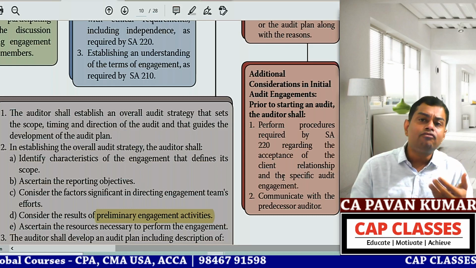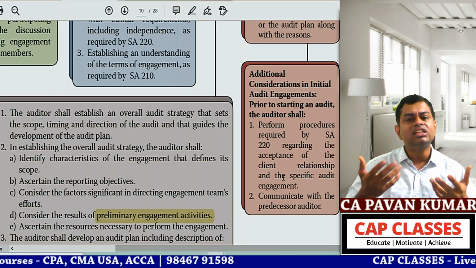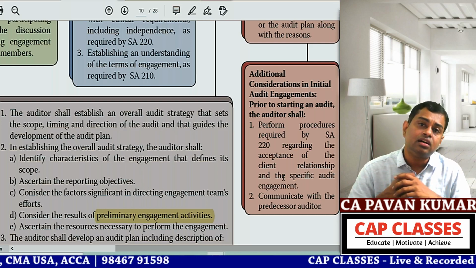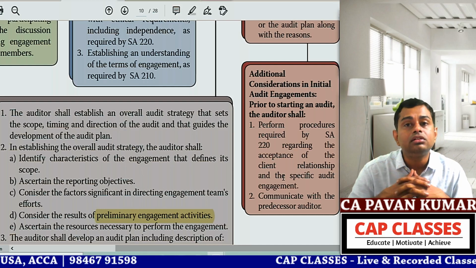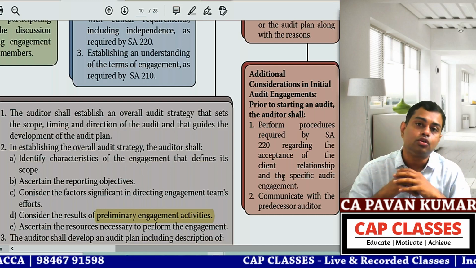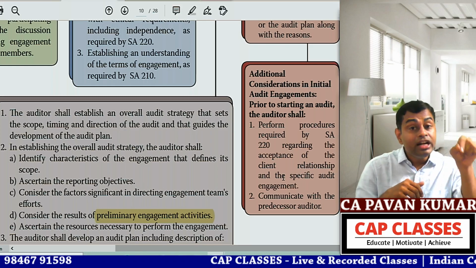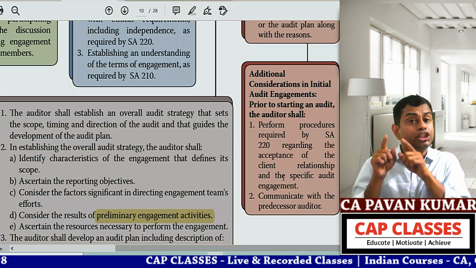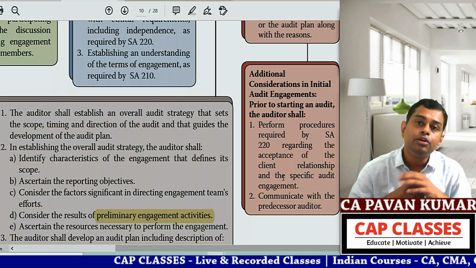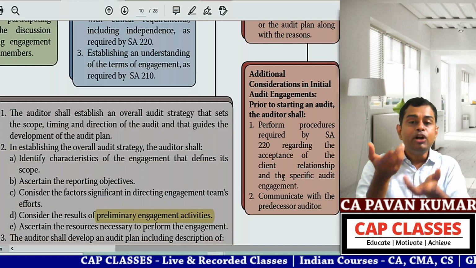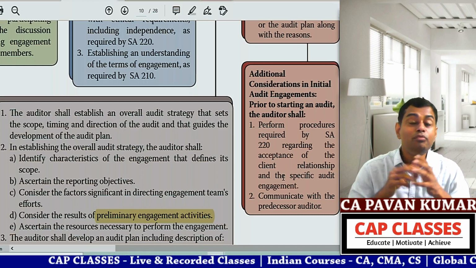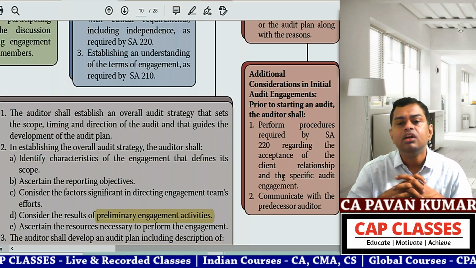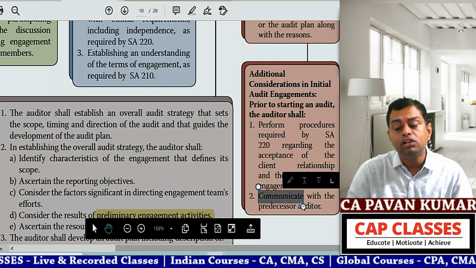Pavan sir, I have voluntarily moved out of this company, or my 5 years is over, or my tenure is completed. I do not have any strain with the directors. You can happily start your audit. My audit fee is received also. If her audit fee is not received, if there is any friction, I will have to speak with the directors and ensure that her fee is paid in full. Otherwise, that will happen tomorrow to me also, no? How beautiful this professional ethic is. This is there only for chartered accountants. In many other professions, it is not there. So, communicating with the predecessor auditor is also one of the requirements.